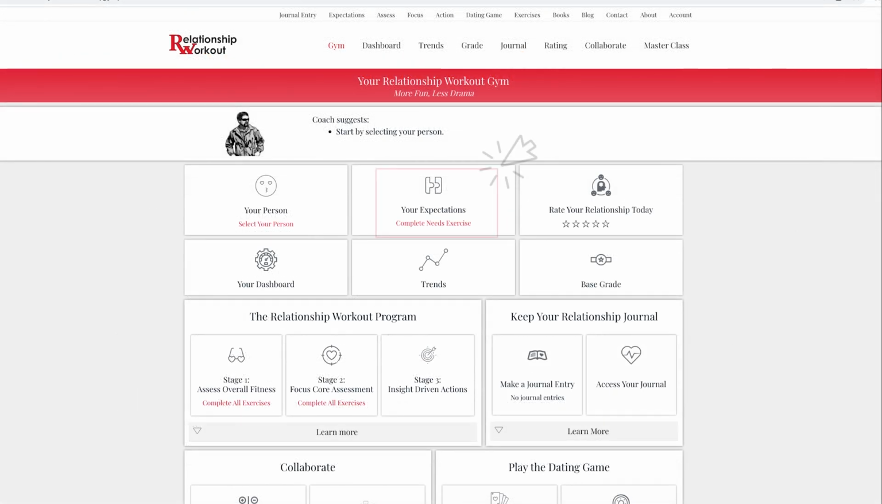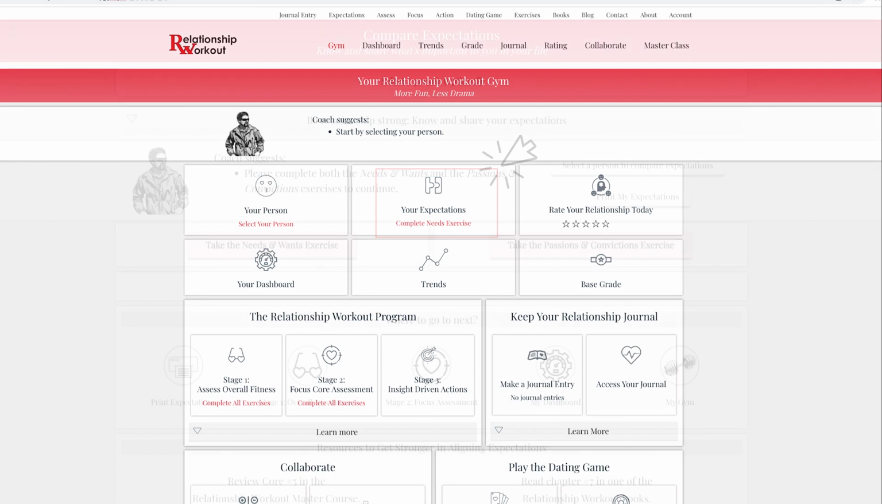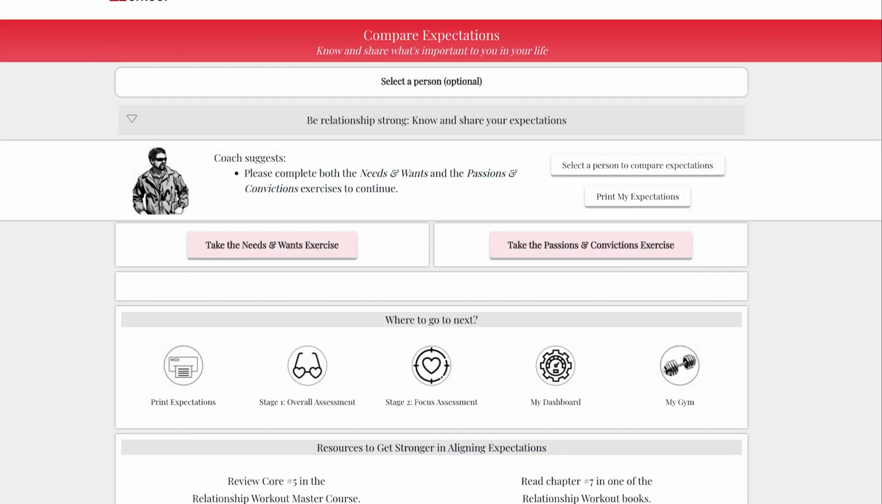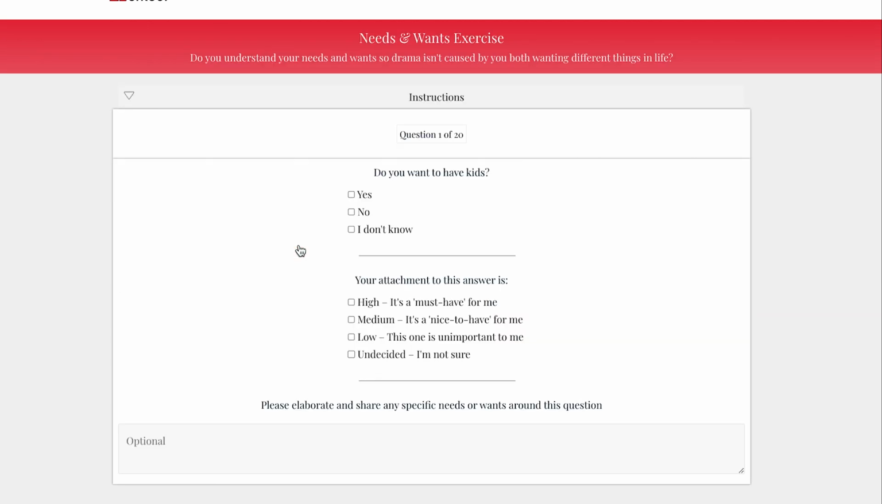To capture your must-have expectations, go to the Your Expectations area, where you are asked to take 2 exercises: your needs and wants, and your passions and convictions. In the needs and wants exercise, you will be asked 20 questions which are core to any relationship. For each question, answer yes, no, or I don't know. And then you'll answer how attached you are to your answer.